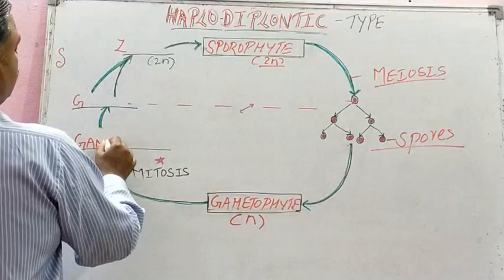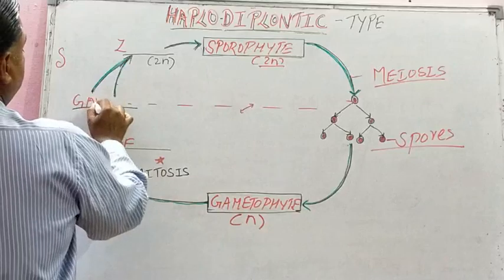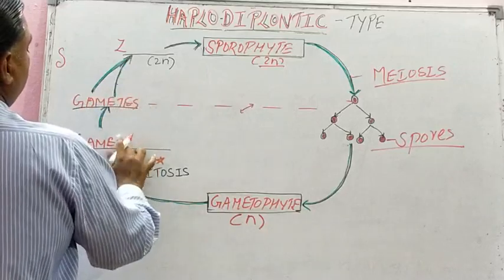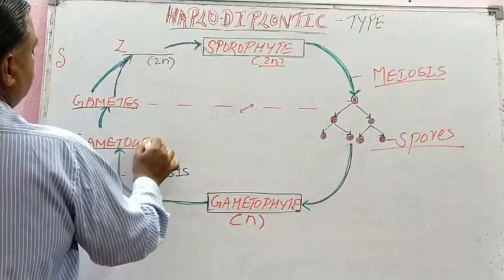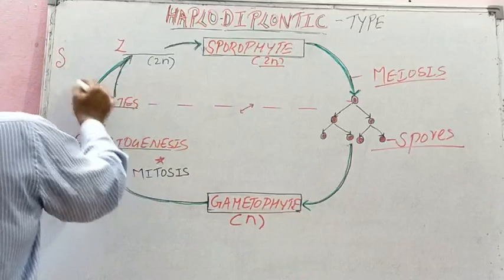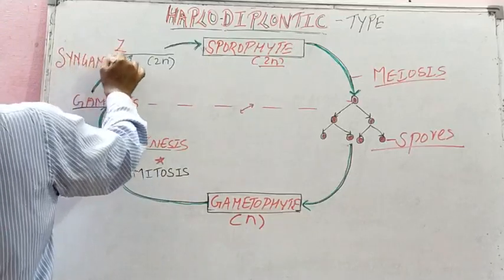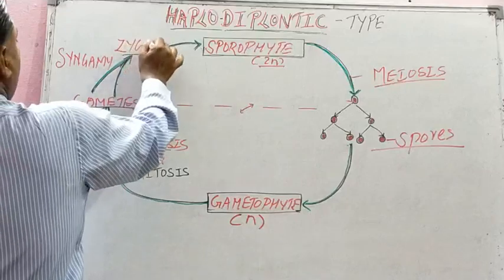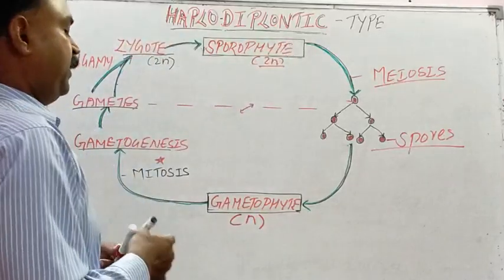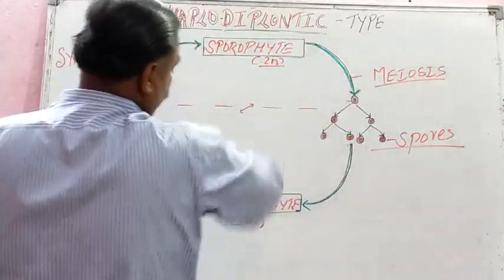Amazing fact. To produce gametes through gametogenesis. Then these gametes will fuse by syngamy, that is fertilization, and that will produce zygote, and zygote will develop into sporophyte. So how do we define this, student?